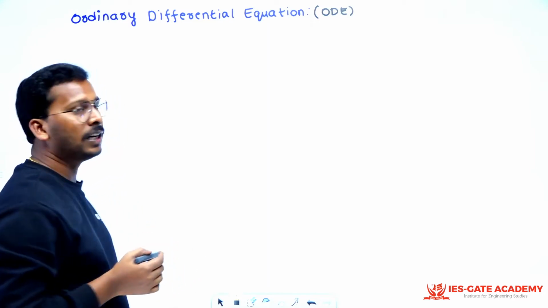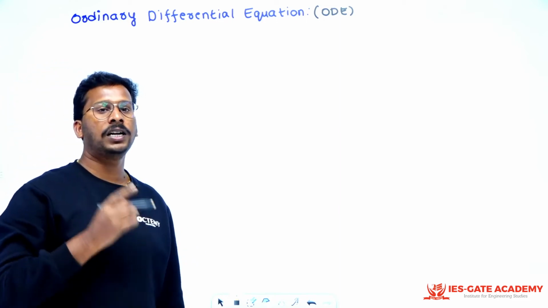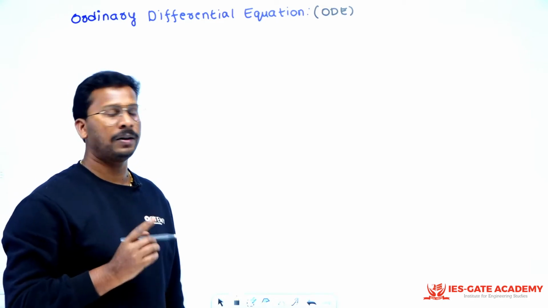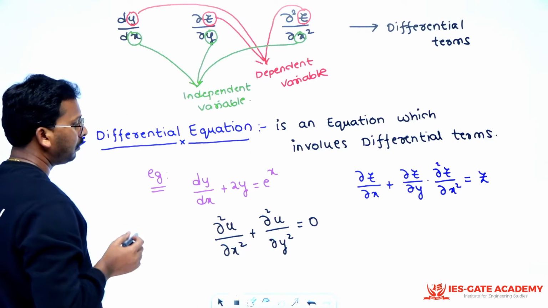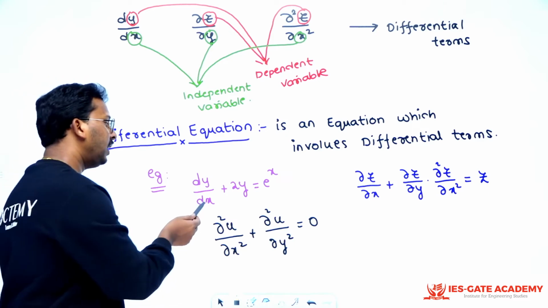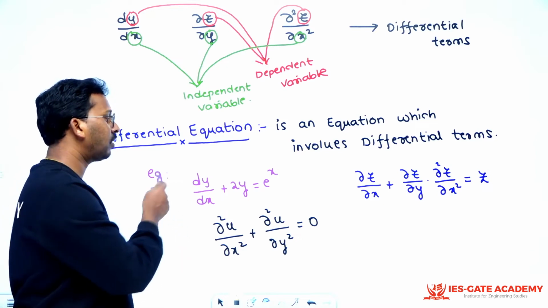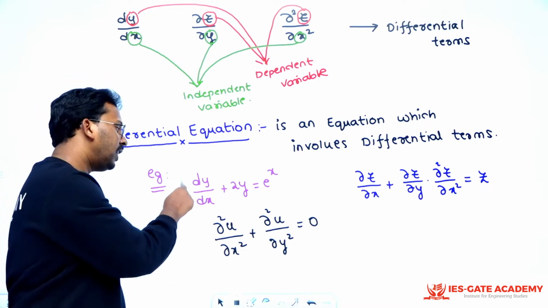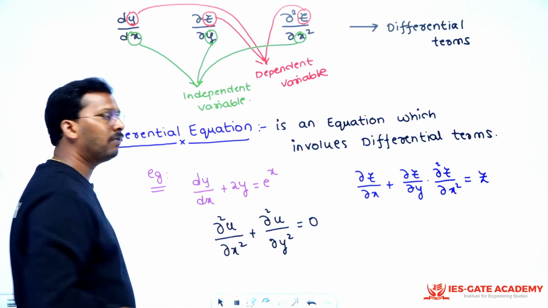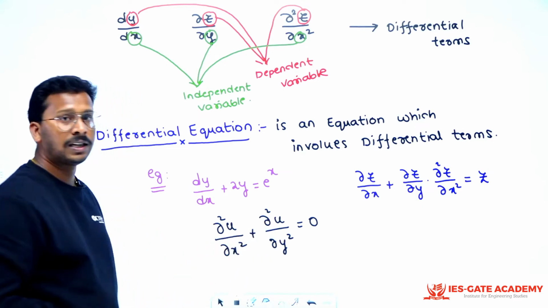Now, what is the meaning of ordinary differential equation, sir? An ordinary differential equation is one in which whatever differential terms are there, they are with reference to only one independent variable, right? If you see dy by dx, the independent variable is x. That means only one independent variable is there in reference, so that is called an ordinary differential equation, and we'll use d like this. And whenever you see a partial differential equation, there will be more than one independent variable. See here, I told you dou x square, dou y square, because whichever comes in the denominator is the independent variable.